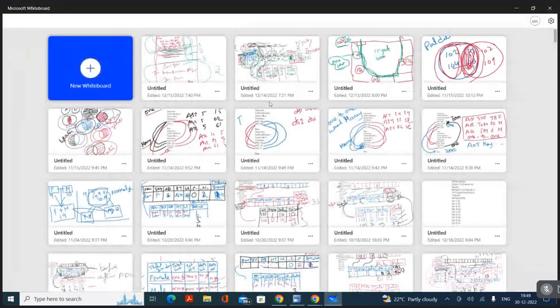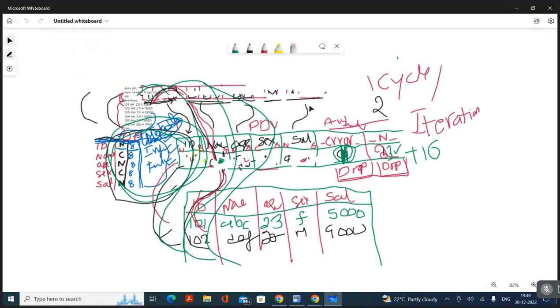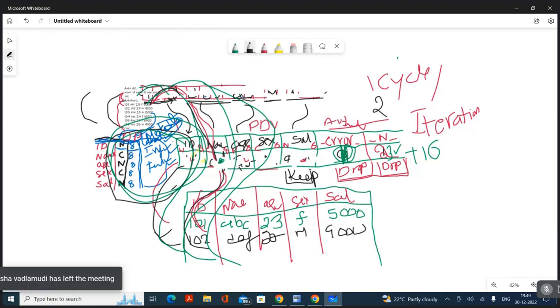If you write a keep option, where will it work? We'll go to our old slide. The keep option works after the PDB here. But if you write a keep statement, where will it work? It will work here, before the PDB.